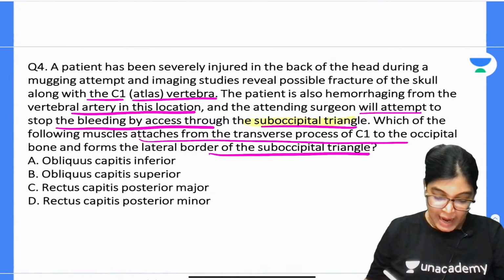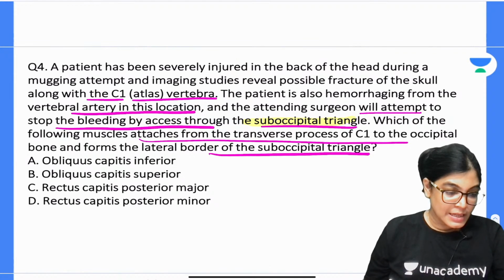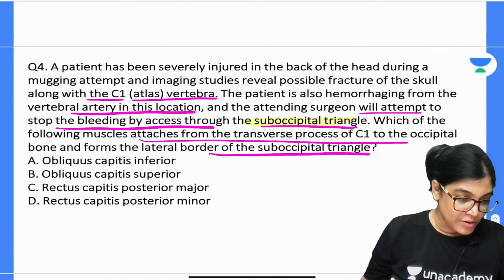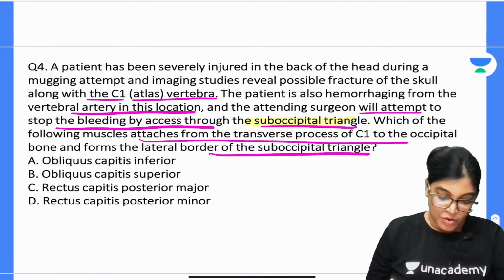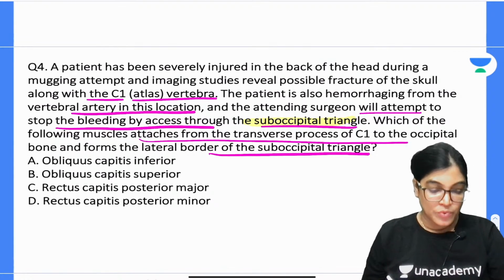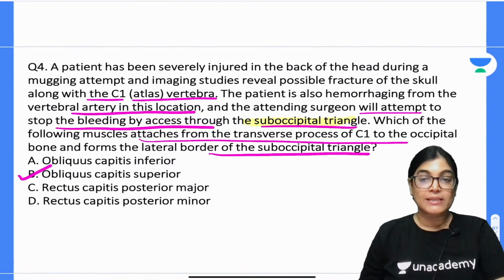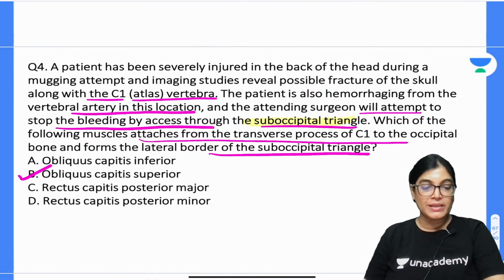Okay, let me come up with the correct answer. Yes, Rangaraj has also given the answer. The correct answer is question number 4. The correct answer is B, obliquus capitis superior. Obliquus capitis superior is the correct answer.